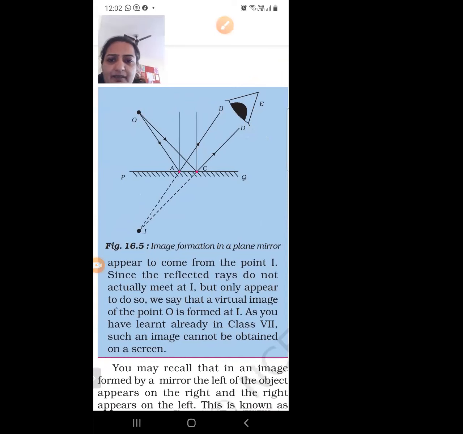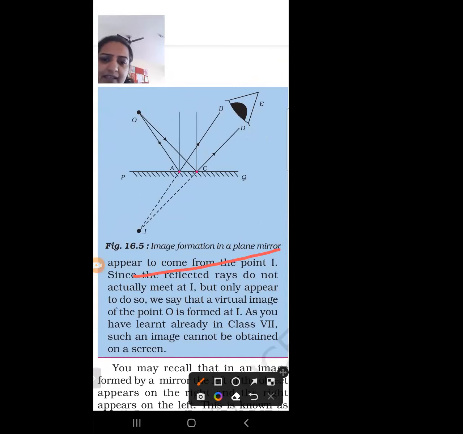So what is this activity? Suppose we are taking a plane mirror. This is PQ, the plane mirror, and O is the object.